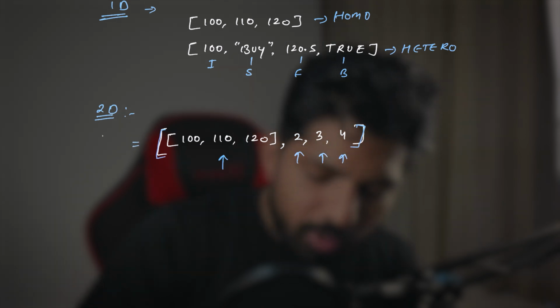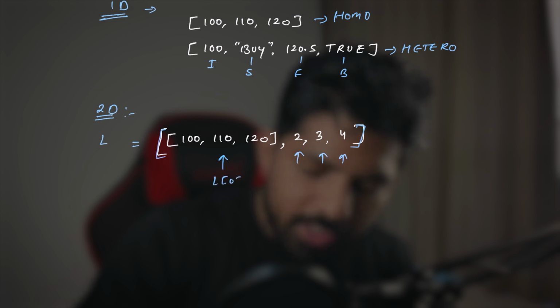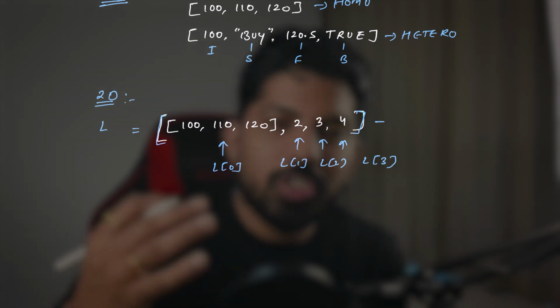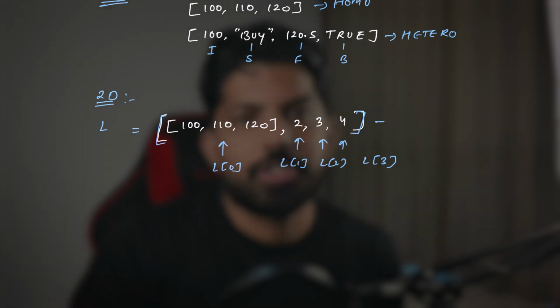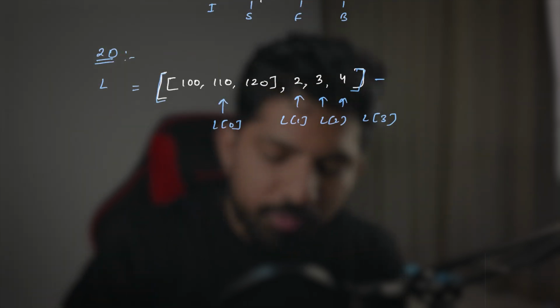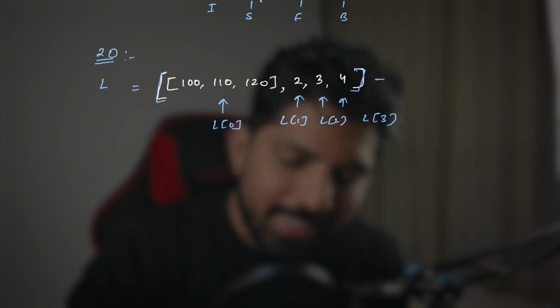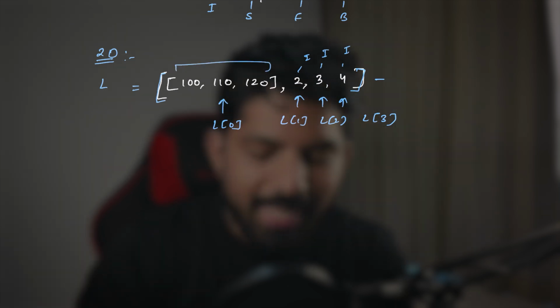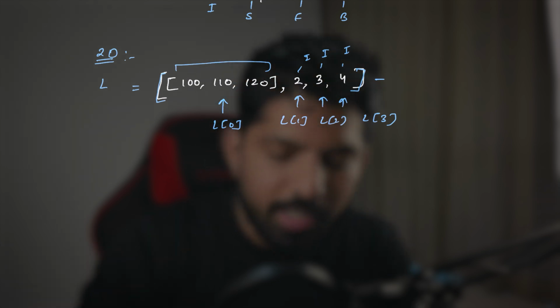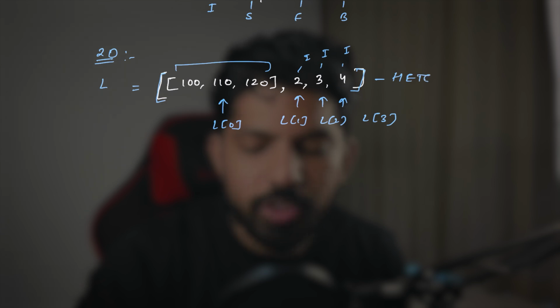Let's say the identifier of this list is L. So this is at the 0 index, L0. This is at index 1, this element is at index 2, and this is at L3. Now pause the video and answer this question: whether this list is a homogeneous list or a heterogeneous list. Let me give you the answer. As we know, we have 4 elements, correct? Out of 4, these 3 are integers. But this element is a list, and a list itself is a different data type, correct? So we can say this is a heterogeneous list.